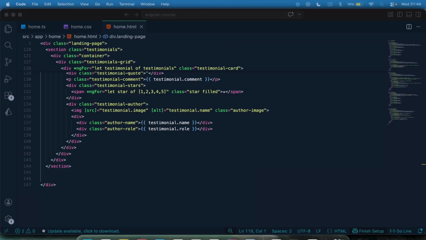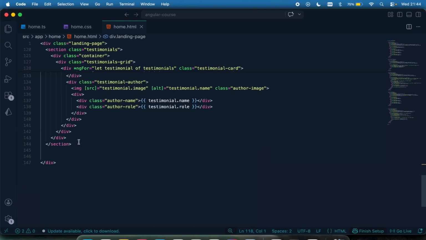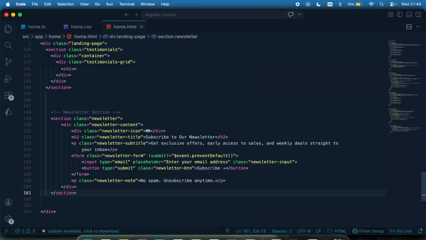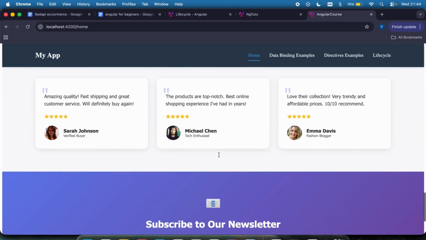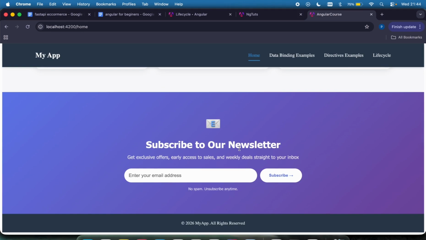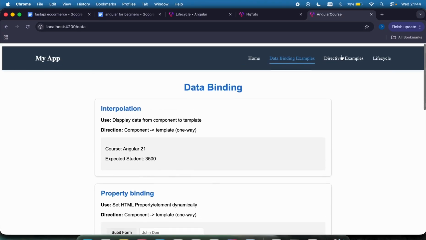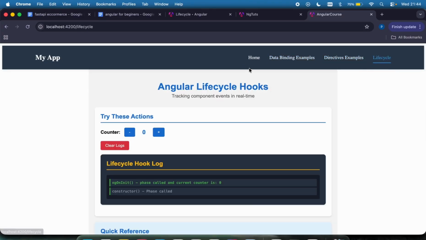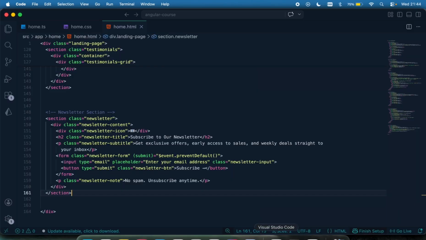Finally, let me also have the newsletter part. Before then, let me see how this is displaying. You can see what customers say. So I have our newsletter part right here. And then if I move down, you can see this is the newsletter. Subscribe, and so on. And that's it. So this is our homepage. This is where we taught data binding. This is our directive. This is our lifecycle. So with this, we are done with this section. And in the next lecture, we're just going to recap what we learned and then we'll proceed with the course.